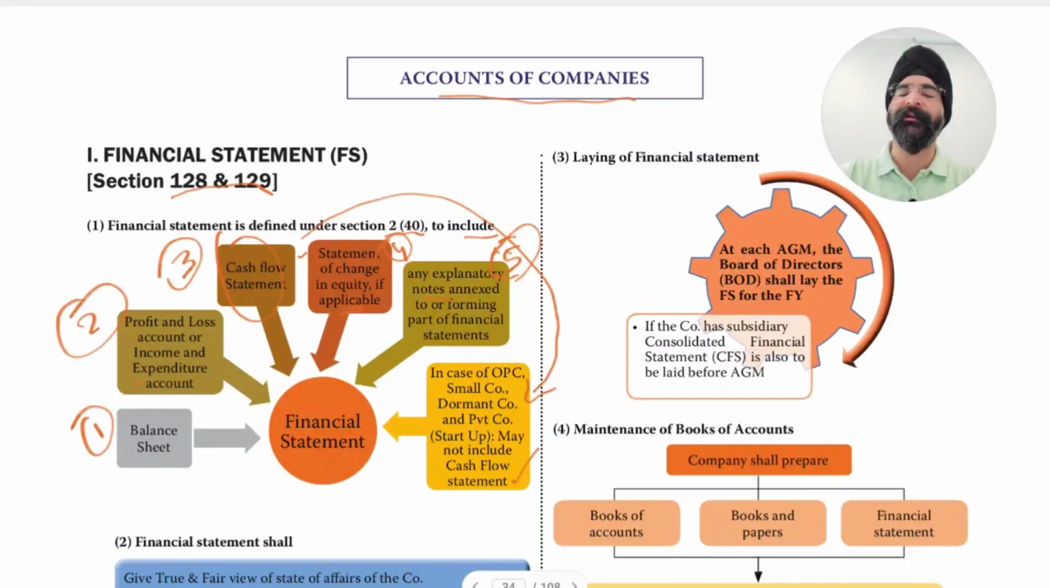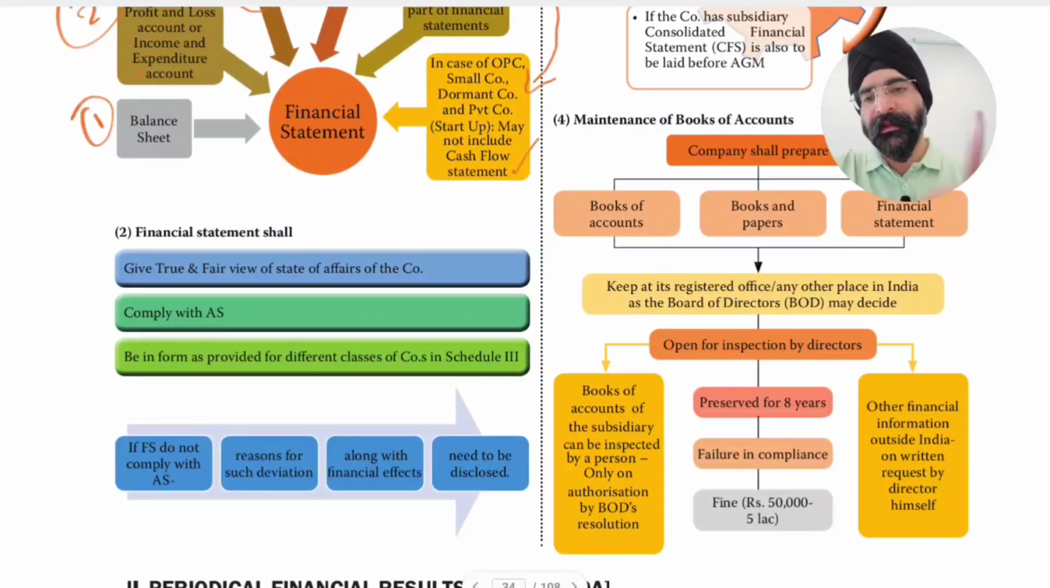However, for a deemed public company, a private company which is deemed to be a public company, it will become applicable. And a startup company means one which has got a certificate to be termed as a startup, then that company is also not required to prepare a cash flow statement. So in general we will see a balance sheet, in general we will see a profit and loss account, in general we will see the explanatory statement annexed to the financial statements.